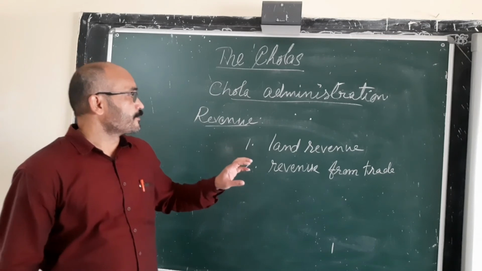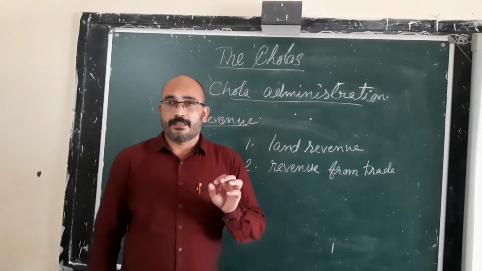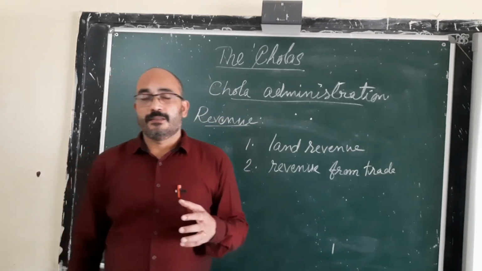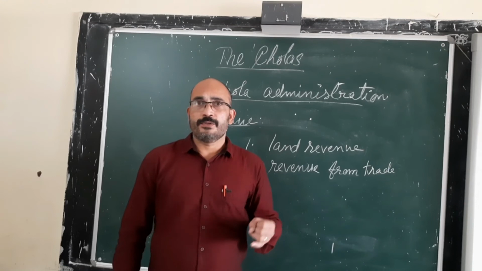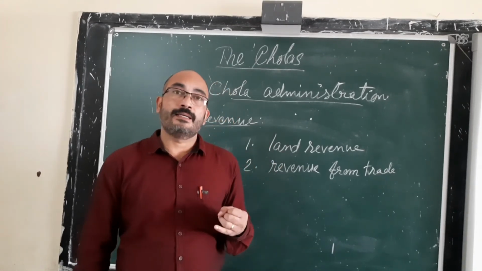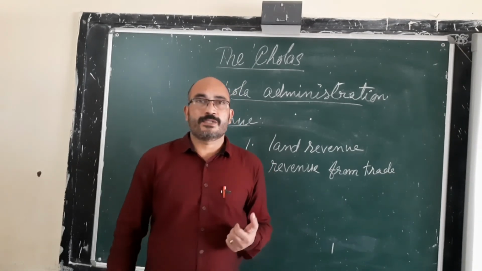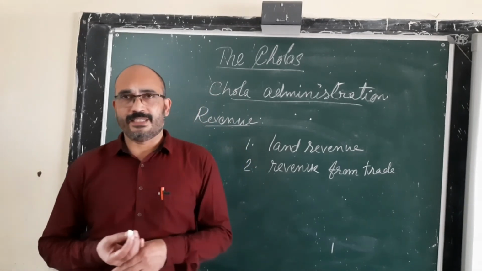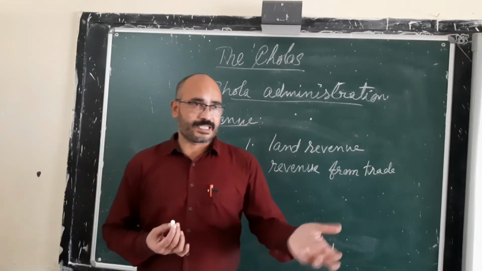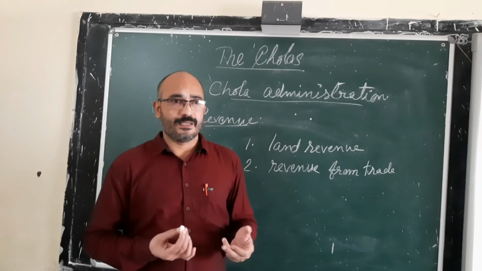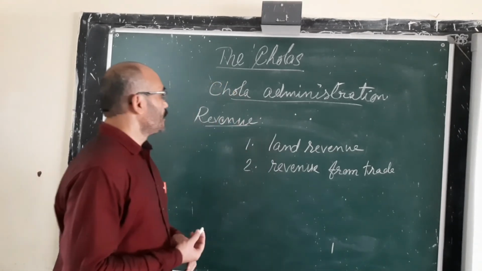And this revenue was used as follows. One part of the income was used for the daily expense of the king and his royal family, and the remaining rest of the income was used for public welfare activities, like construction of roads, canals, wells and temples.